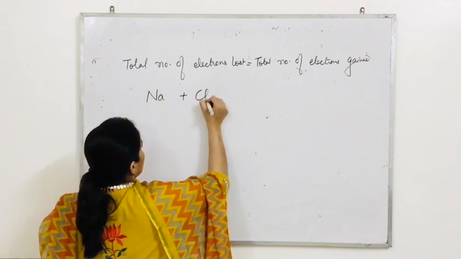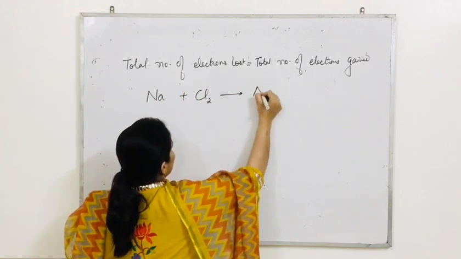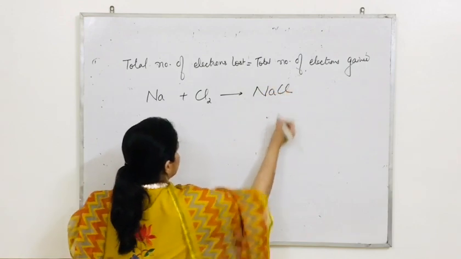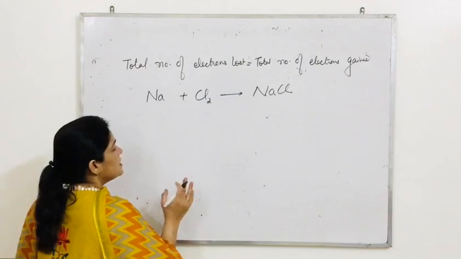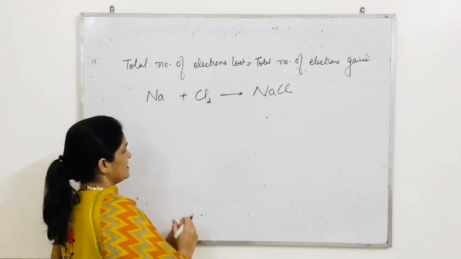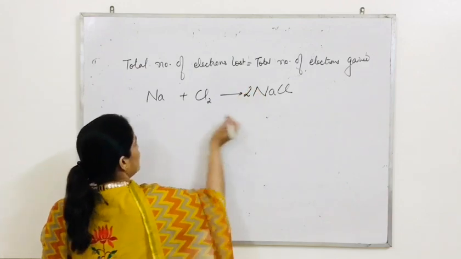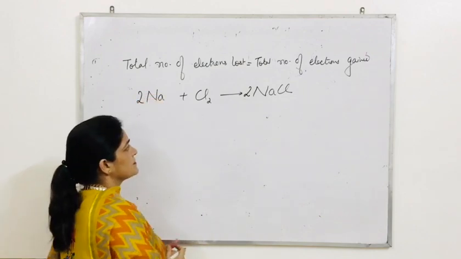Sodium plus chlorine is giving us NaCl. It's not a big deal. You know what I have written. The equation is not balanced. Balance it. I'll write 2 here, and I'll write 2 here.